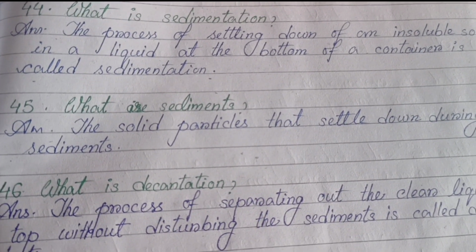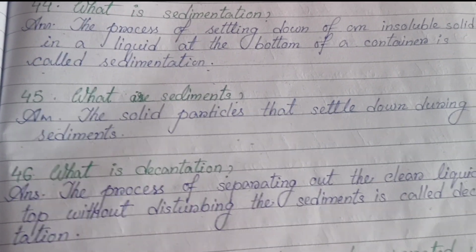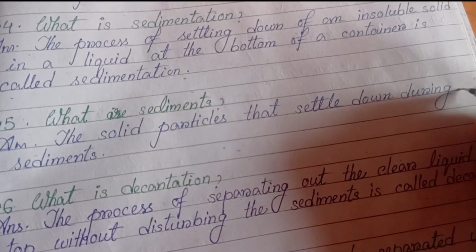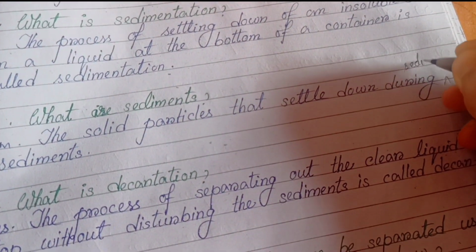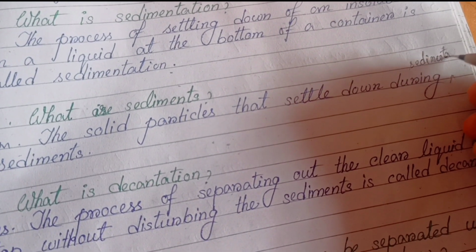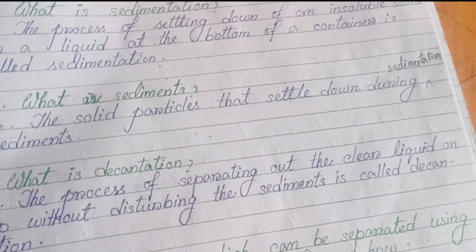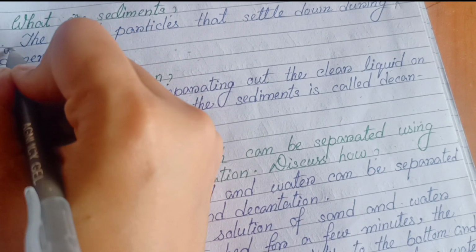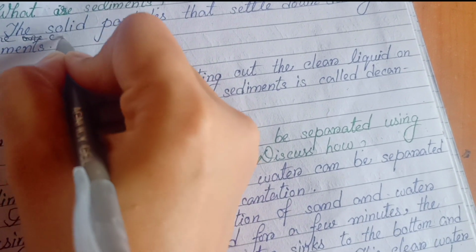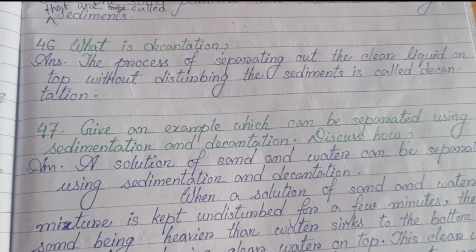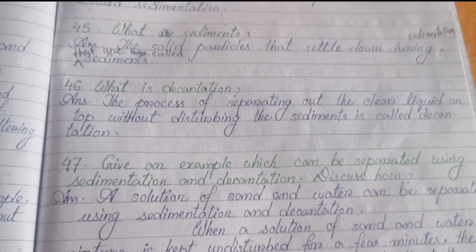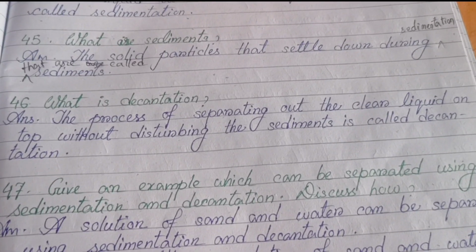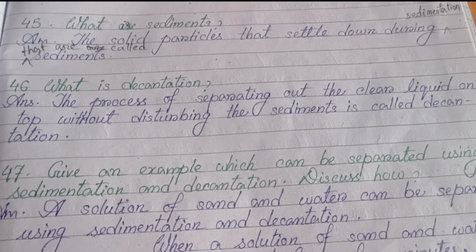What are sediments? The solid particles that settle down during sedimentation, that are called sediments. Okay. Number 46. What is decantation? The process of separating out the clear liquid on top without disturbing the sediments is called decantation.